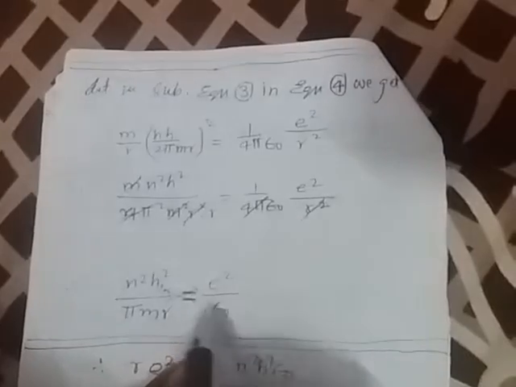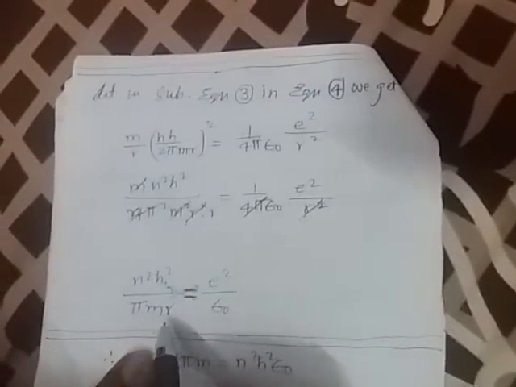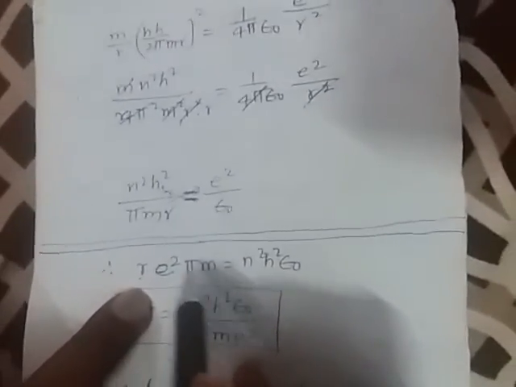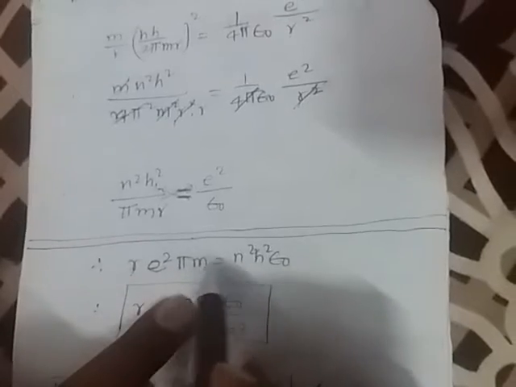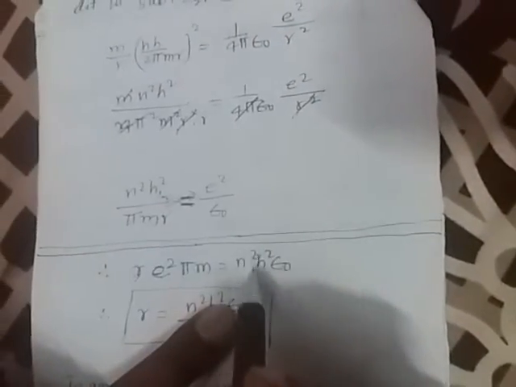Taking the cross multiplication, e square pi m r equals n square h square by epsilon naught. We require the r value, so r equals n square h square by epsilon naught pi m e square.